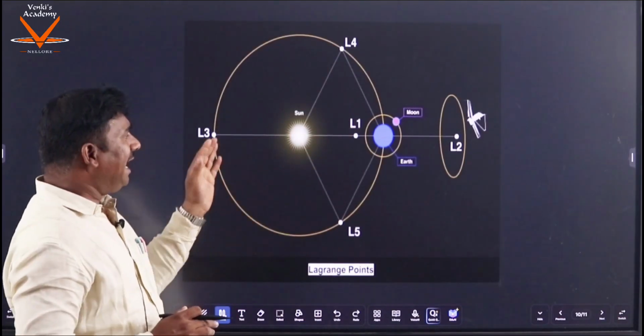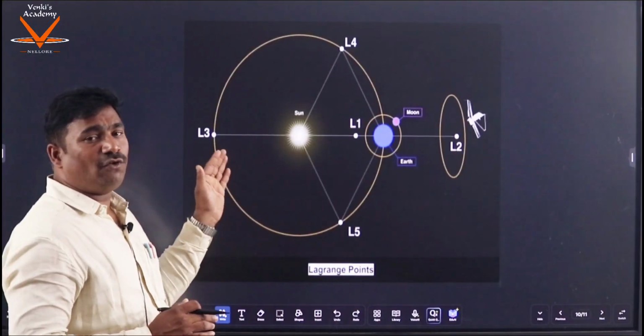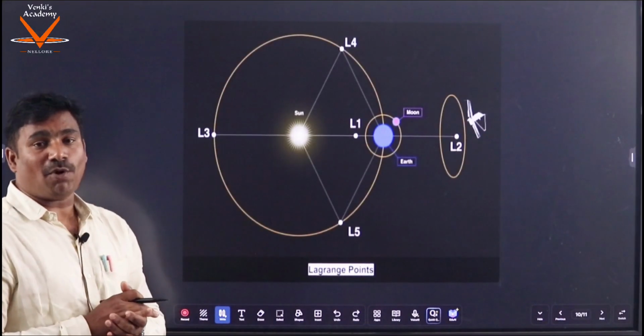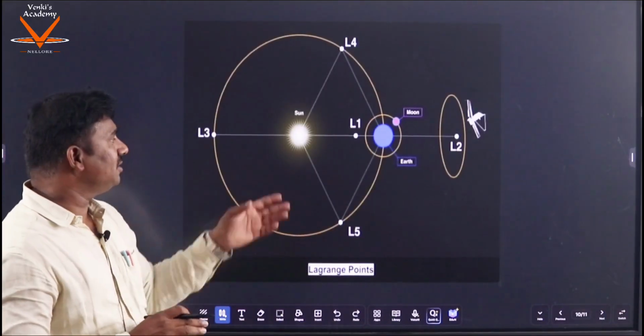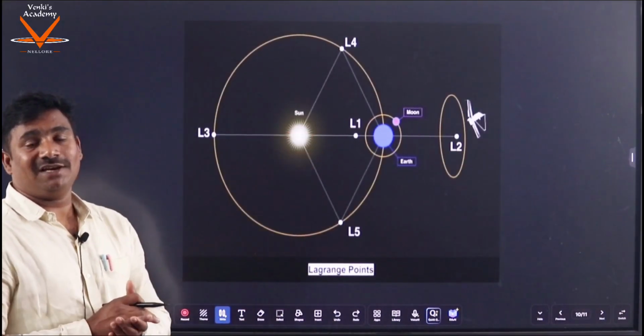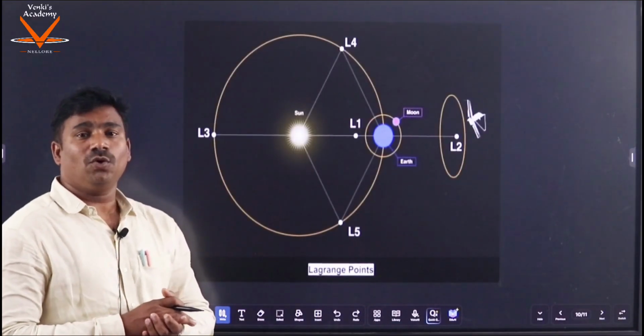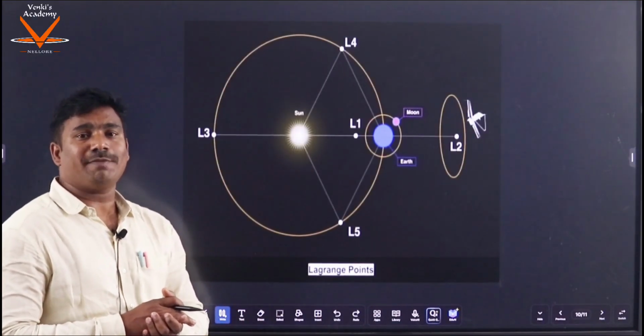So these five Lagrange points, L1, L2, L3, L4, L5, are nothing but parking spots or stable points between two celestial bodies. They are named after Joseph Lagrange, an Italian-French mathematician.